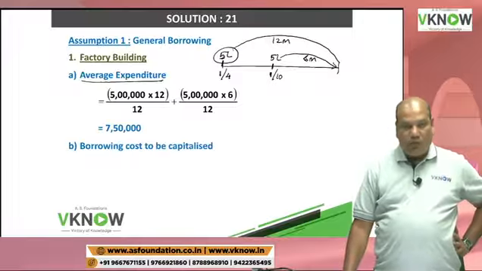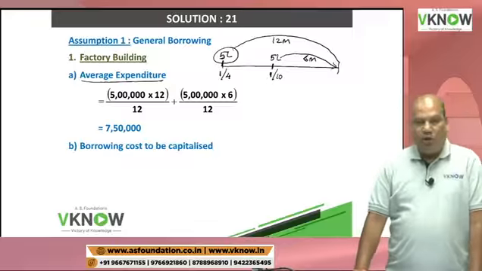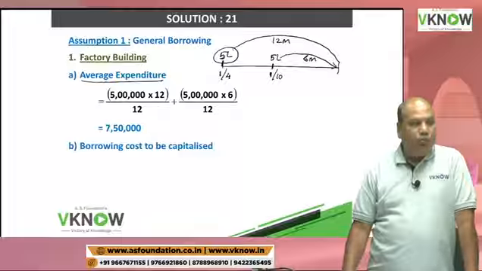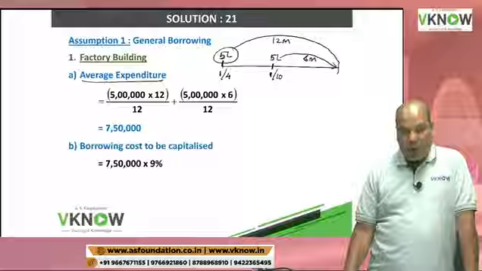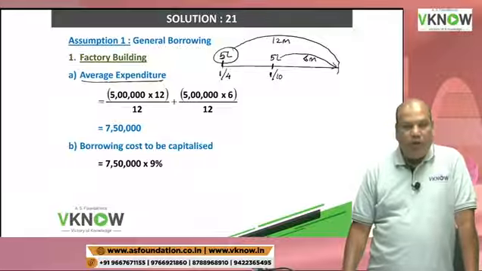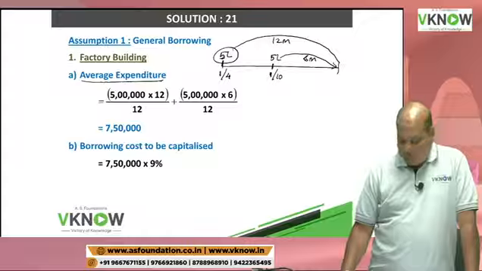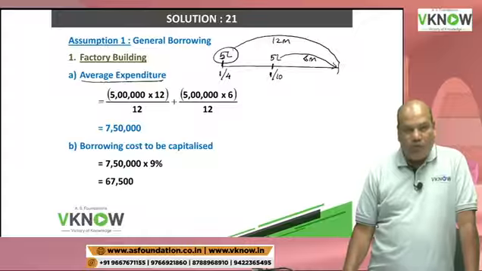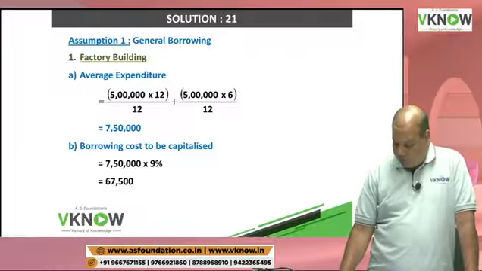7 lakh 50,000. Point number B, write down. Point number B, borrowing cost to be capitalized. So you will multiply 7 lakh 50,000 into 9%. In this question, there is only one borrowing. No need to calculate the capitalization rate. If there are two borrowings, then we can do it. So that comes to 67,500.